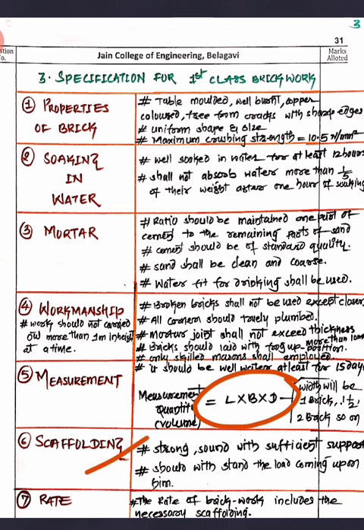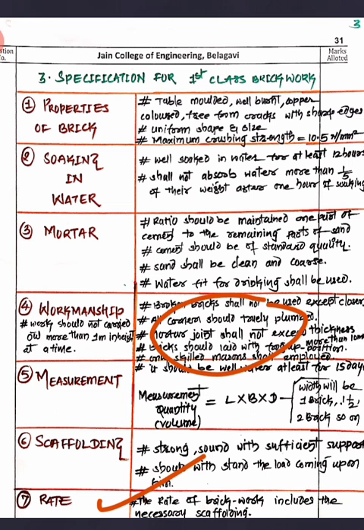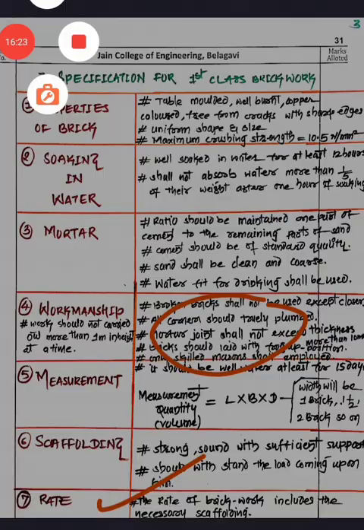Then scaffolding, as I said, if work goes beyond 1 meter height, then you are supposed to use scaffolding so that you can continue working for further height. Scaffolding should be strong and sufficient, it should have sufficient support to stack the material on it, it should provide a proper platform to stand on, and it should bear the load coming on it, right? And then the rate: we are going to consider the workmanship rate, all rates. Along with that, you are supposed to consider the scaffolding rate also. Now this is all about the first class brickwork. Then we'll go for the next.